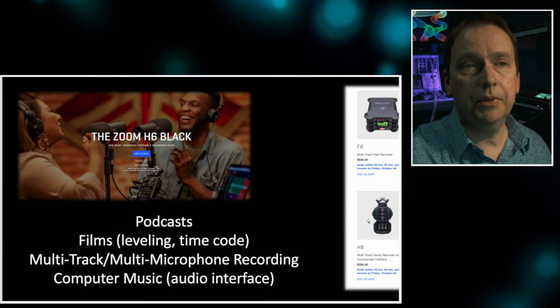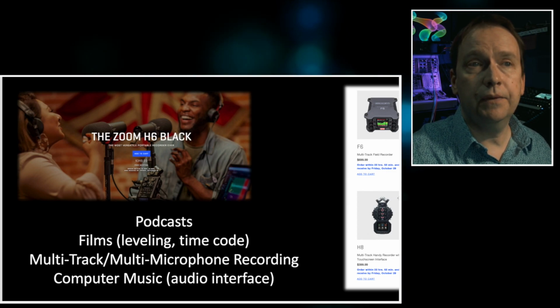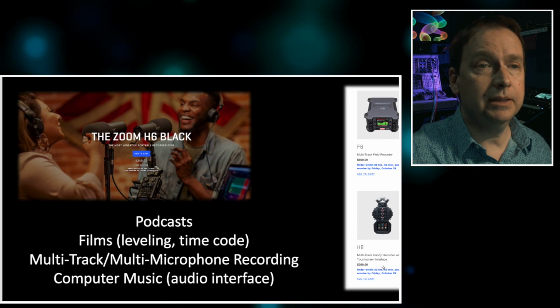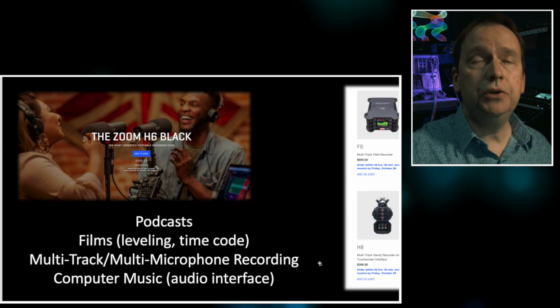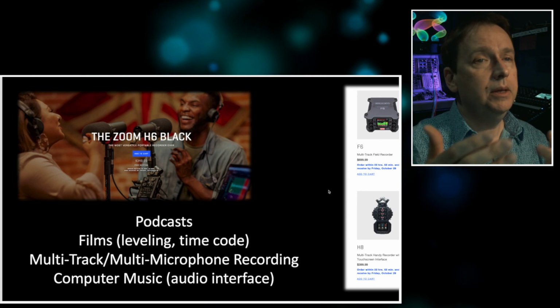You can also look at something like their newer H8, which you see pictured here. You can get different microphone capsules for it, attachments. It has a touch screen. It has a lot of features, and you can plug in multiple microphones. So if you're doing a podcast that's going to involve multiple people sitting around a table, definitely look at something like this.